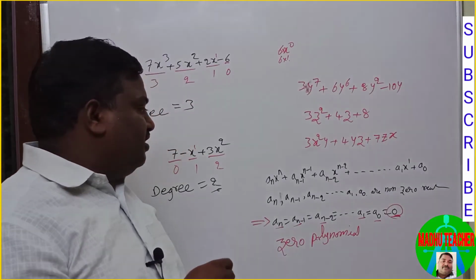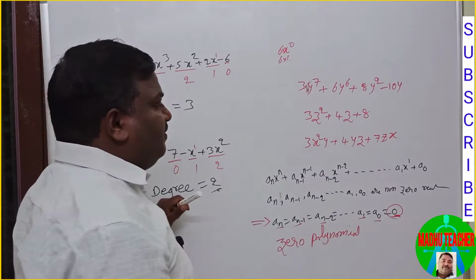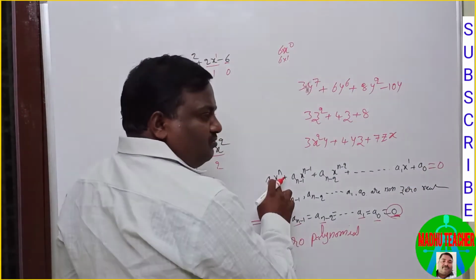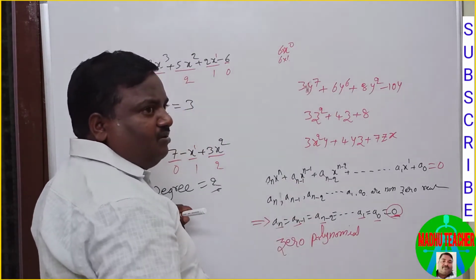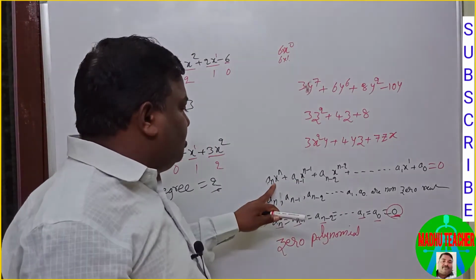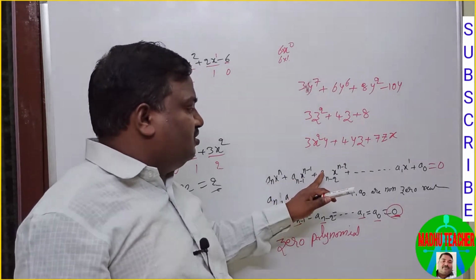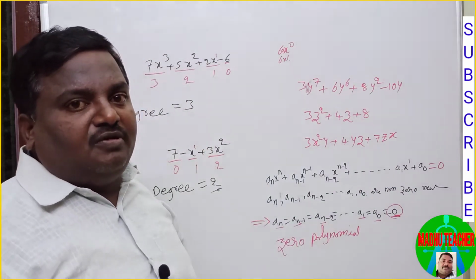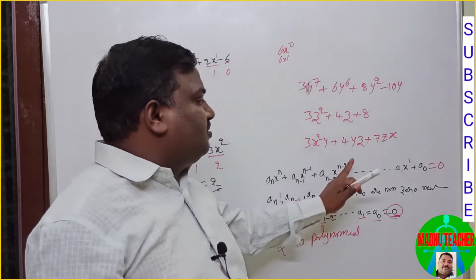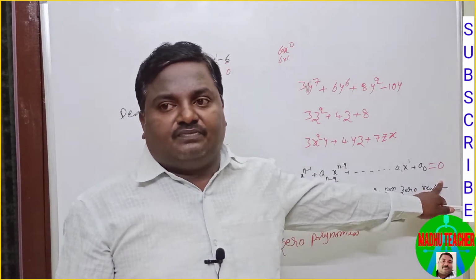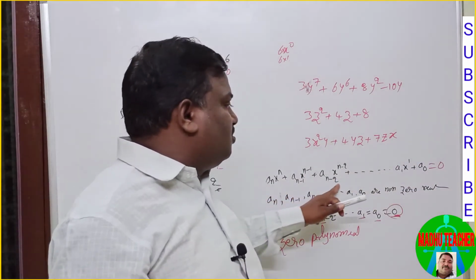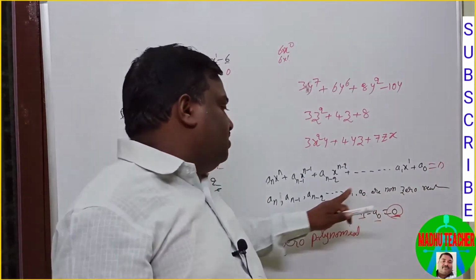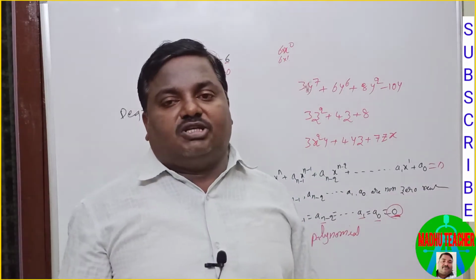So that means if these are all equal to 0, it will become 0, because 0 into x to the power of n, whatever the variable, 0 into something is 0. So all the terms will become 0. 0 plus 0 plus 0 plus 0 equal to 0. So this total polynomial became 0. That's why this polynomial is called zero polynomial.